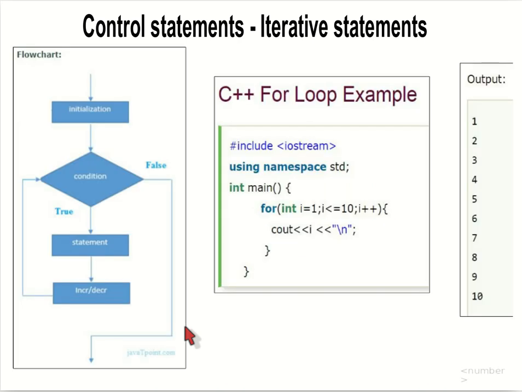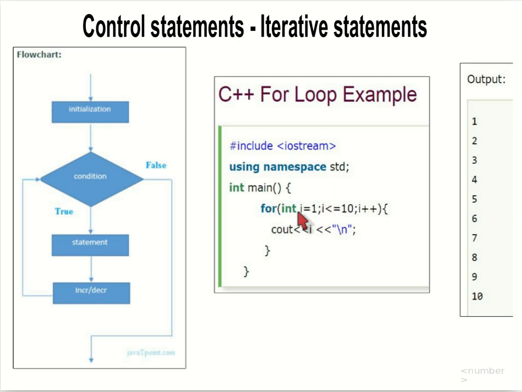This is an example of a C++ for loop. Hash include iostream. We can see the for loop here: for int i is equal to 1, i less than or equal to 10, i plus plus, cout i. Here the initialization part is given.